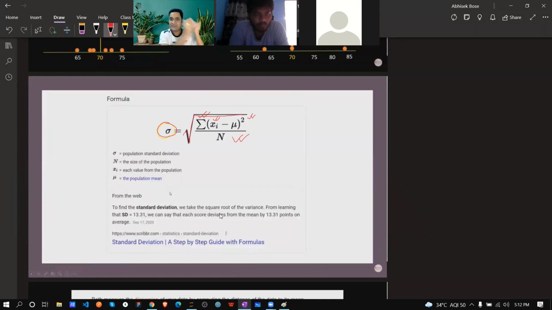This is the thing we just saw in a practical way with an example. I could directly jump to this formula, but it would not be understandable. But you already saw how we can derive it in a practical way. So this is called standard deviation. This is so important. Why do we use stats? Because we need to remove outliers.